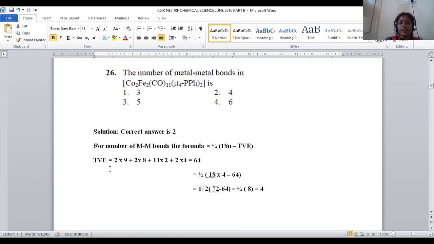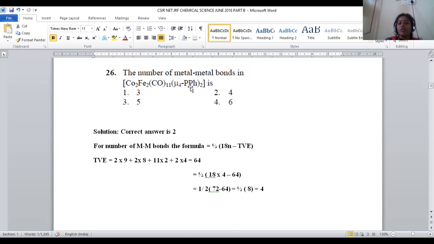Right? So first let us predict total valence electrons. Cobalt being 4s2 3d7, so 9 electrons, and 2 cobalt, 2 into 9. Plus 2 iron atoms, each iron 4s2 3d6 means 8 electrons, so 2 into 8. 11 carbonyl groups are there, each carbonyl giving 2 electrons, 11 into 2.